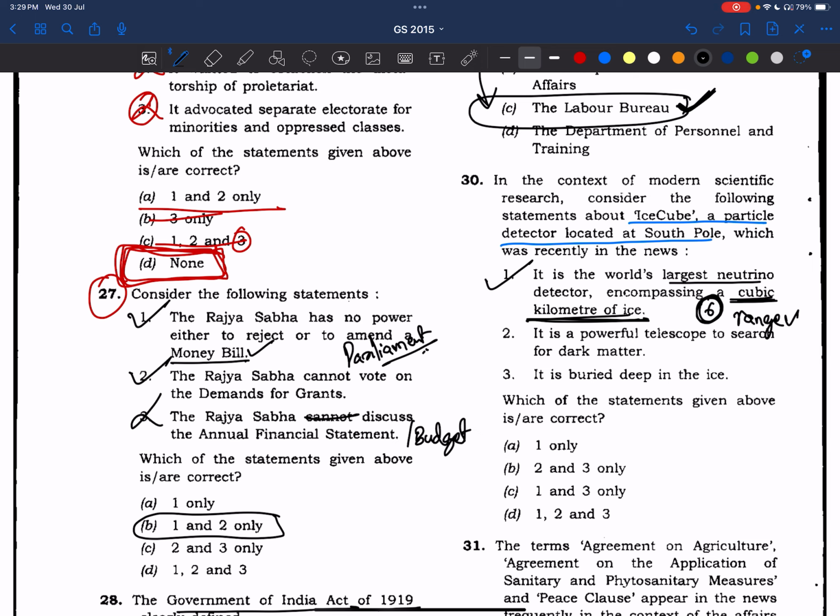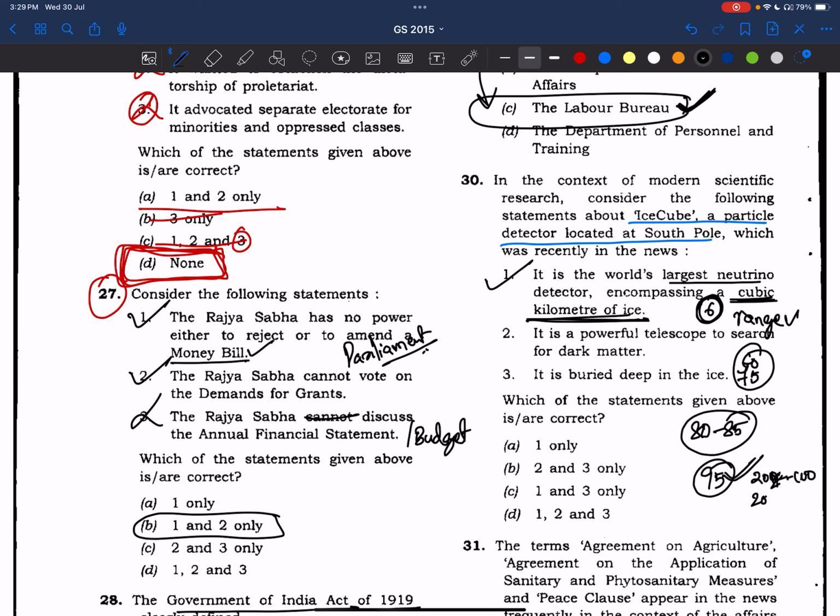And if you think that you are not able to attempt, you are attempting only 60, 70, 75 questions, then you can go with this type of elimination techniques. If you are already attempting 80 to 85 questions, please try to avoid it, because you may think that it might increase our marks, but you'll end up marking 95 questions, and this is deadly. In 2024, I attempted almost 100 questions.